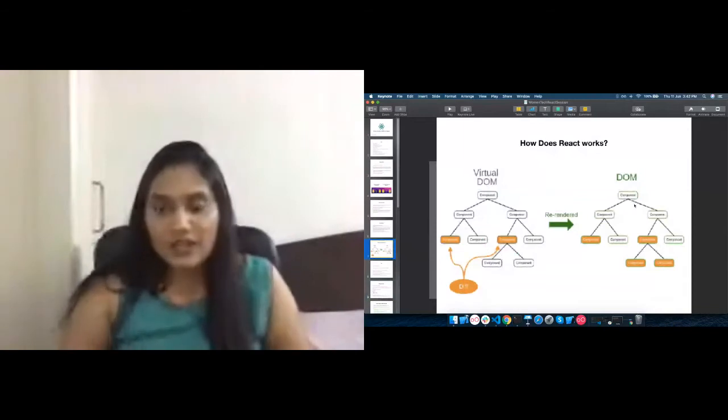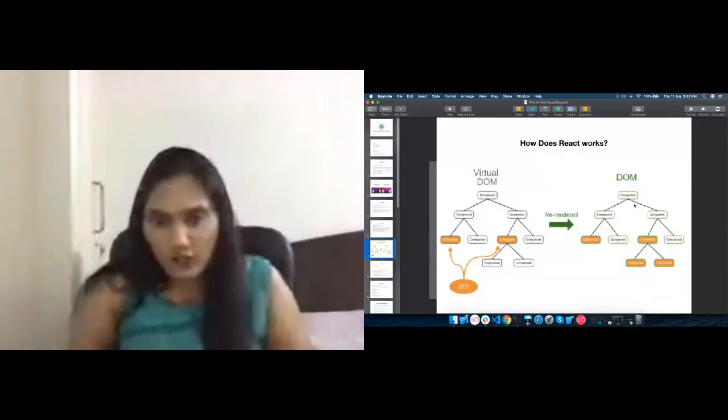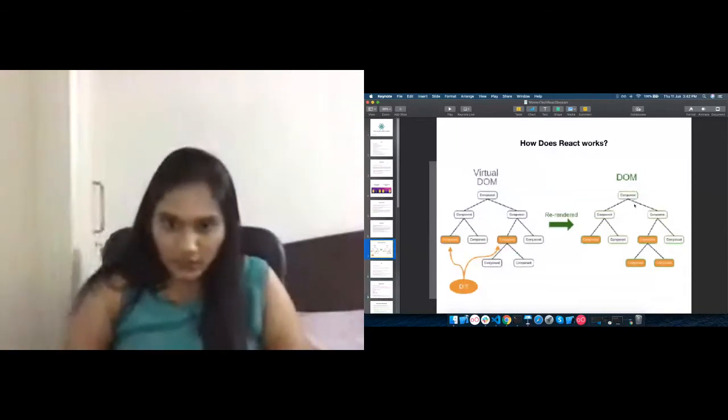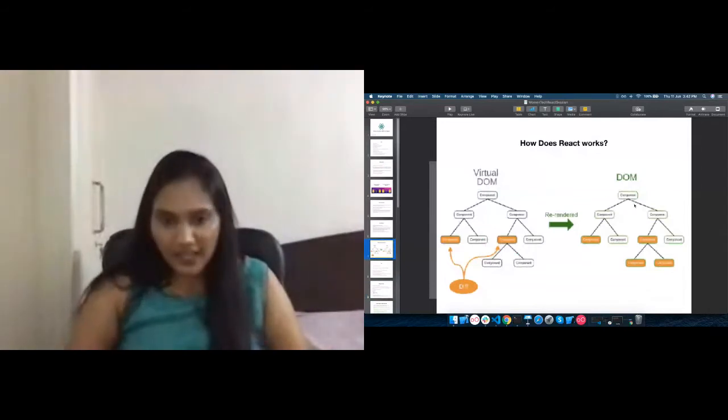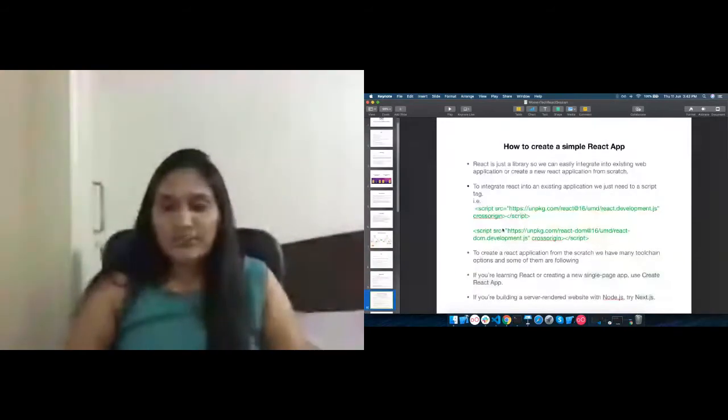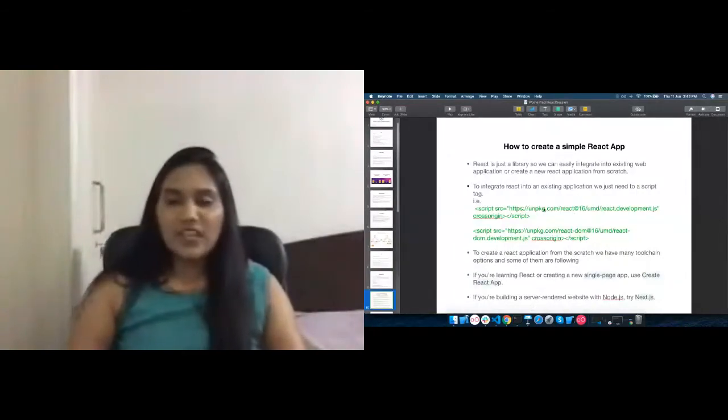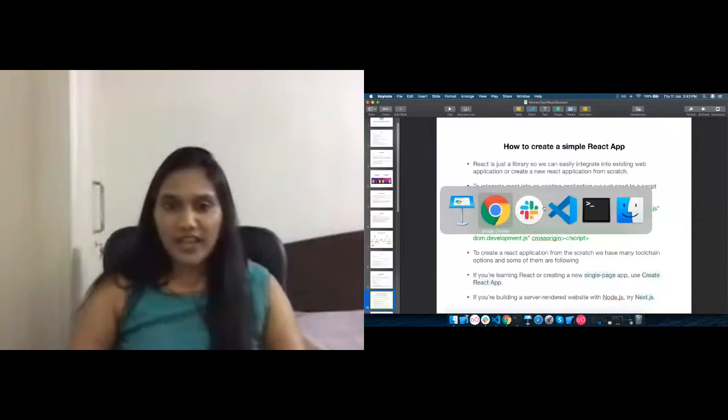Now we have some basic knowledge of React: what is React, what is SPA and everything. Let's talk about how we can create a simple React application. There are various methods to create a simple application in React.